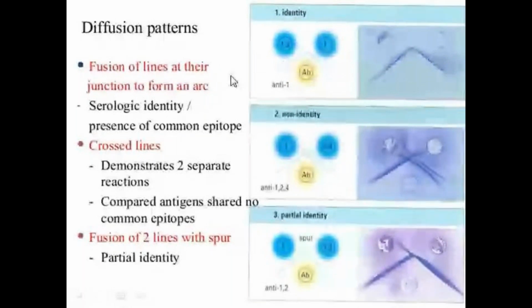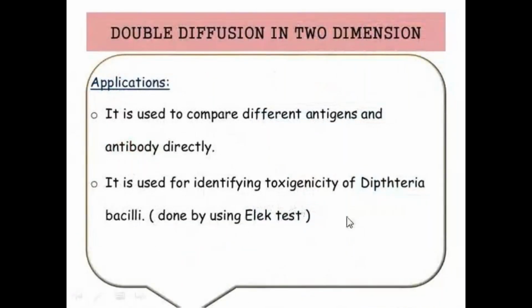When the lines at the junction form an arc, it means they share the antigenic determinant. When they do not share the antigenic determinants, that is indicated by crossed lines. When they partially share the antigenic determinants, that is indicated by spur formation. These are the main diffusion patterns observed in the double diffusion method.